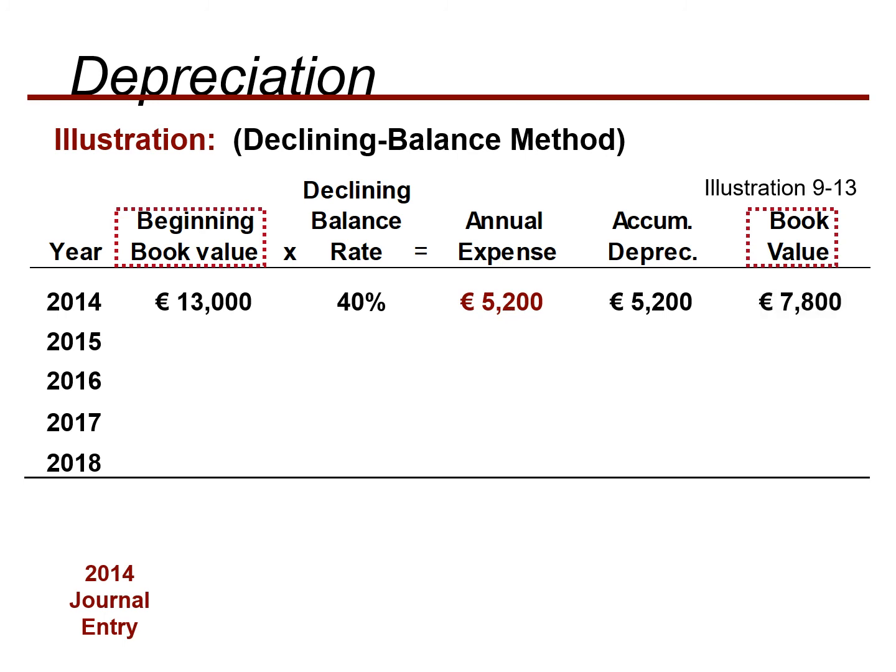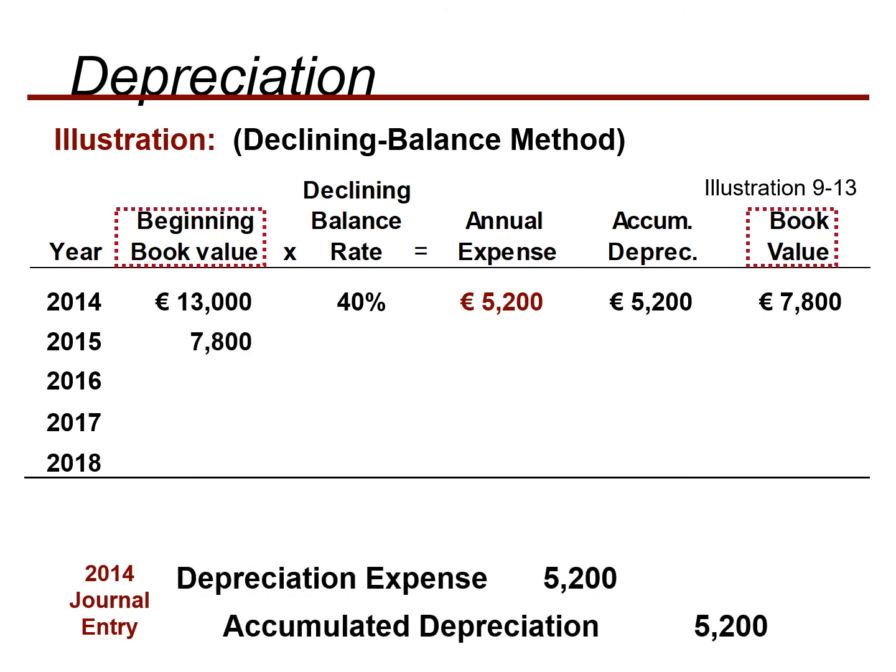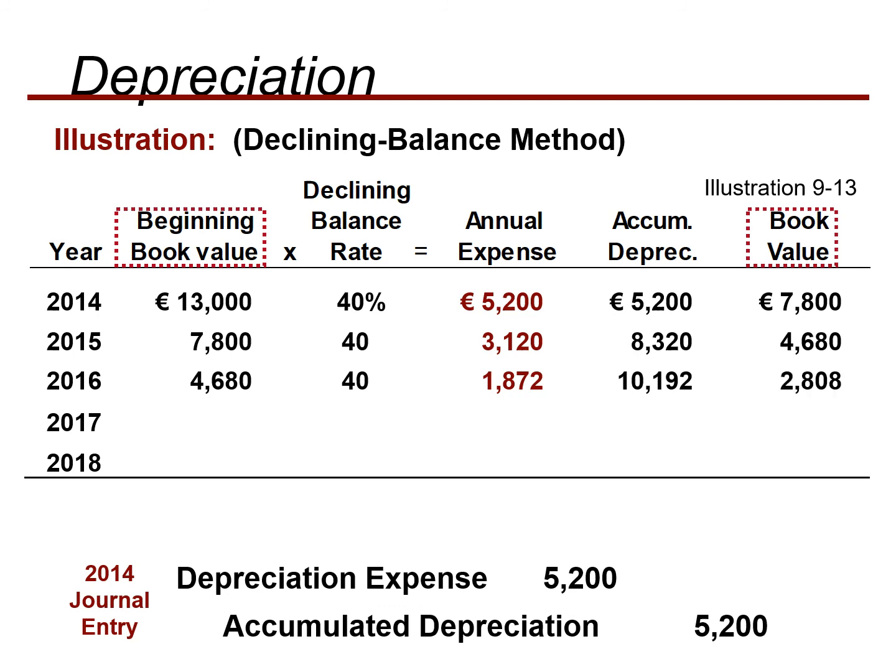The book value is 13,000 minus 5,200, that is 7,800. So the remaining book value is 7,800. We will multiply it by 40%. So we'll get 3,120. The total accumulated depreciation is 8,320, and we'll get the book value by deducting 8,320 from 13,000. Now the book value is 4,680. Multiply it by 40%. Now the annual expense is 1,872. The accumulated depreciation is now 10,192, and the book value is 2,808.